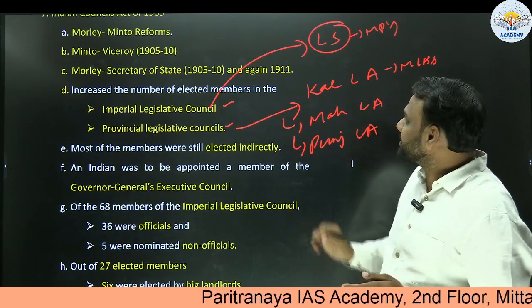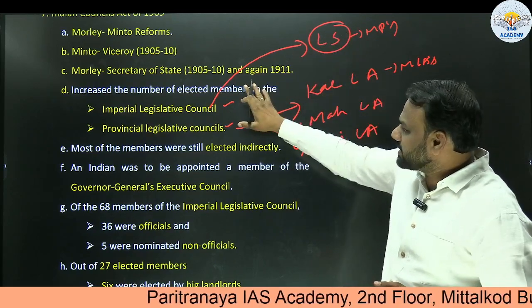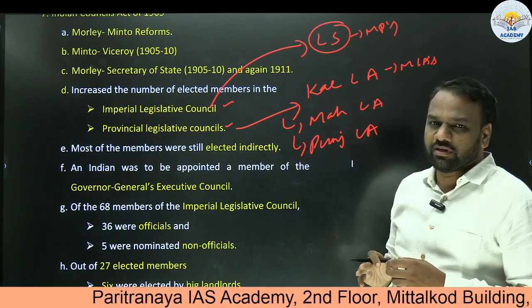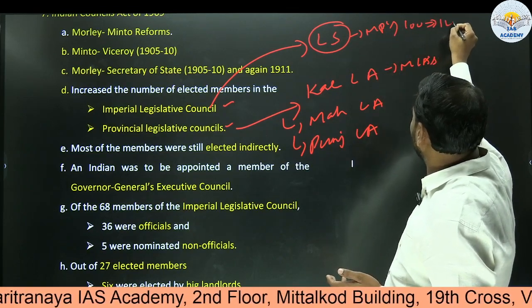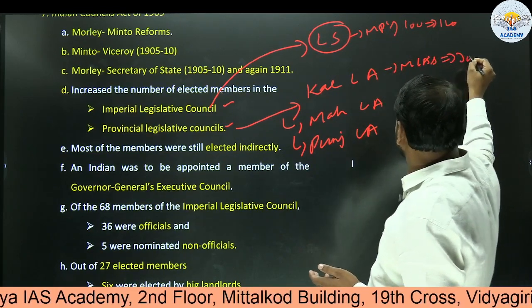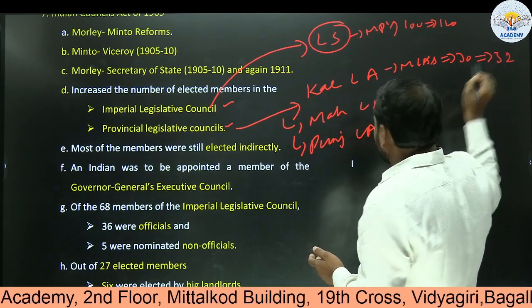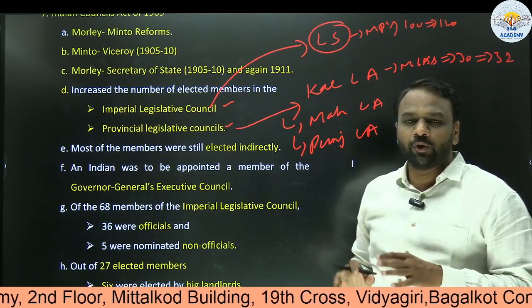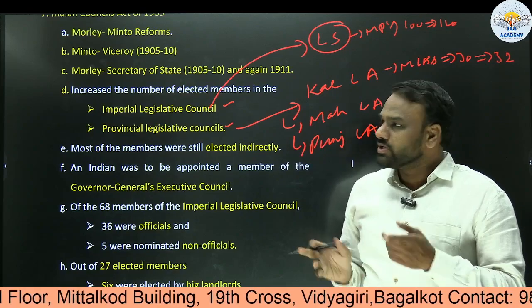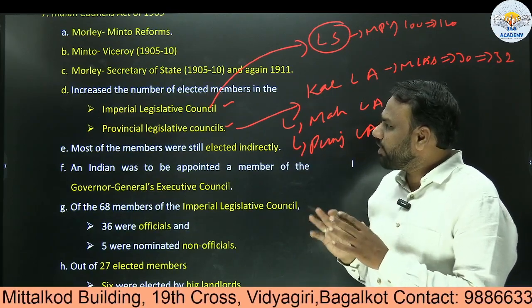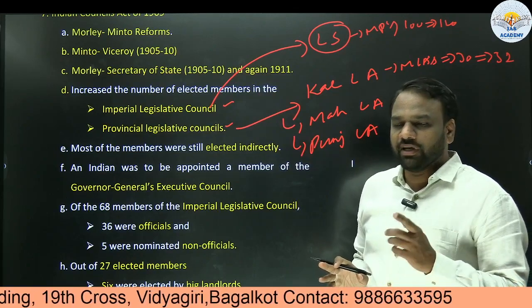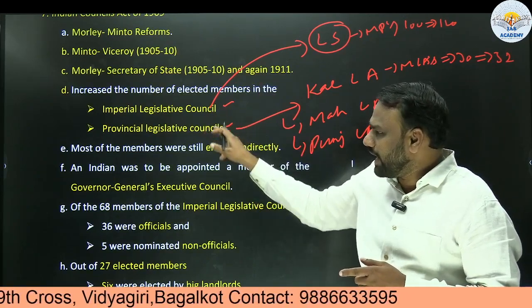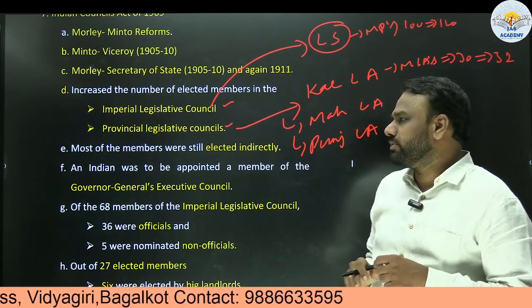Okay, elected members increased in both the Imperial Legislative Council as well as the Provincial Legislative Council. But increase means, for example, if there are 100 here, it will become 120. If there are 30 here, then it will become 32. So we are not interested here in exact numbers, and UPSC also will never focus on numbers. What is important is whether the number of elected members increased or not. Because of this 1909 reform, yes, they increased, both at the center as well as at the provincial level. So this information is important.